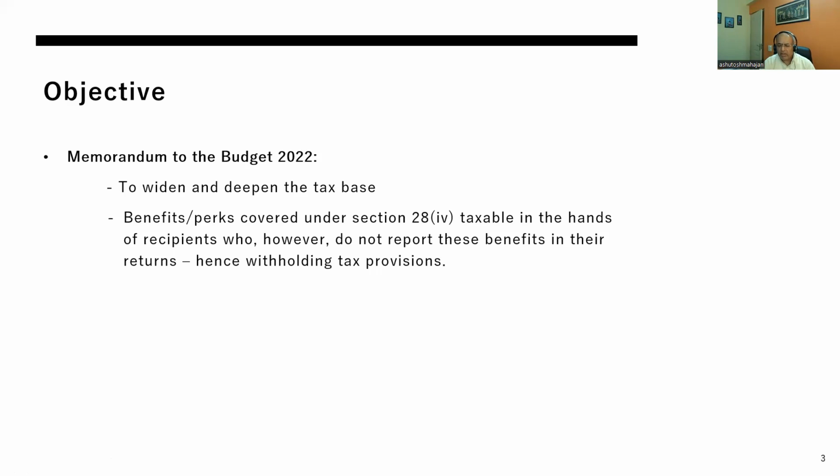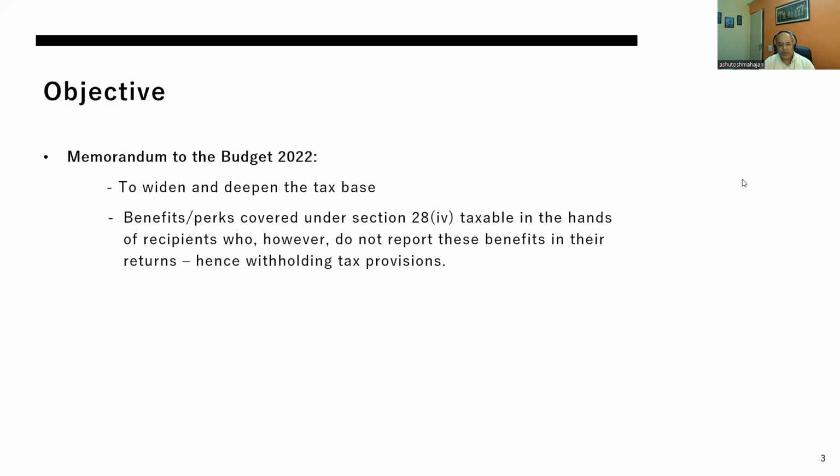So we looked at the speech. Interestingly, the speech says, it's not on the slide, that in the course of sales promotion, a lot of benefits get provided to agents. So that was the start in the parliament, in the budget speech.